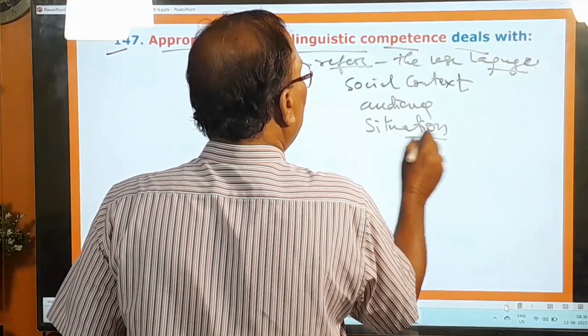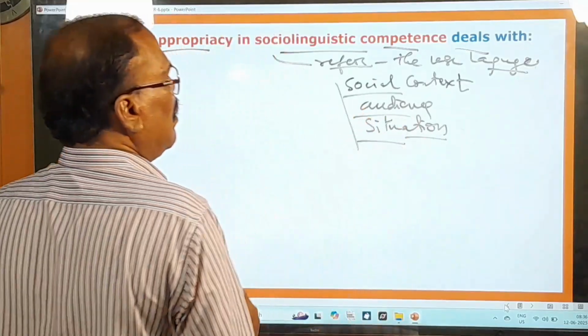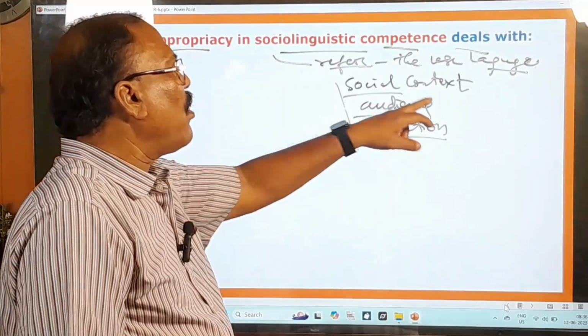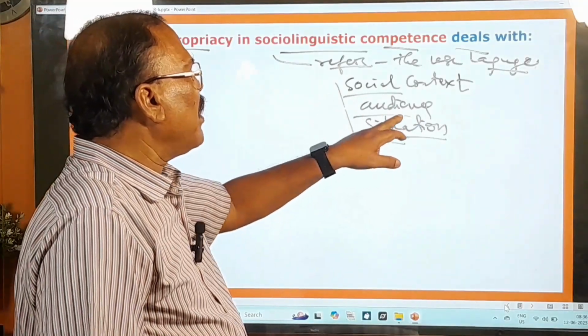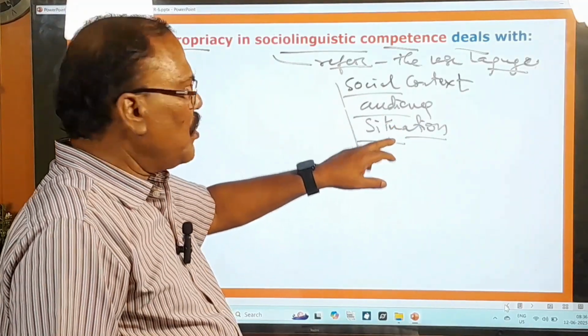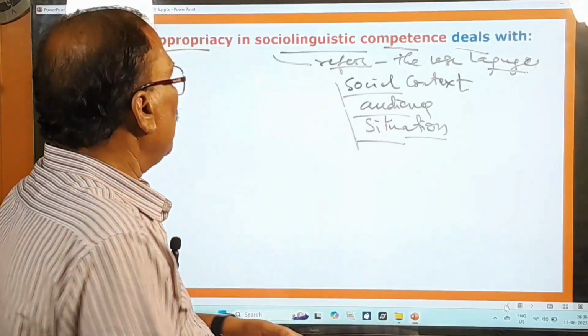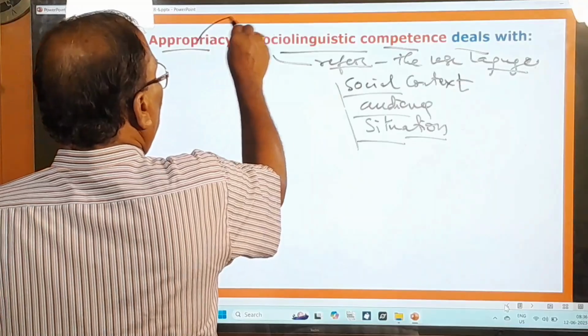So you make use of the language according to these three things. If you use the language according to these things, that itself is called appropriacy in sociolinguistic competence.